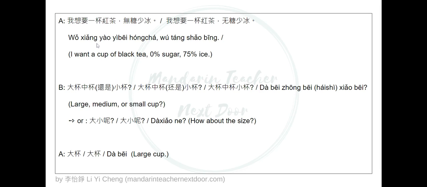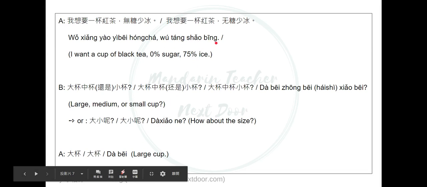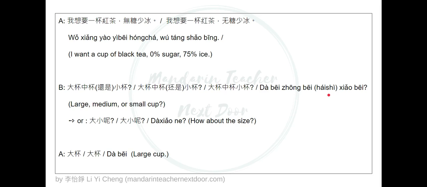However, if you didn't mention what size you want for your beverage, then the seller will ask you for that. For example, 我想要一杯红茶，无糖少冰。Then they will ask, 大杯、中杯还是小杯? 还是 here is "or." So they provide you options and then you need to choose one. Or they might omit the 还是 in this case, so they might just say 大杯、中杯、小杯, to indicate large, medium, or small.